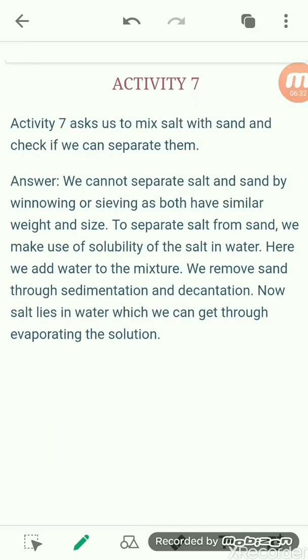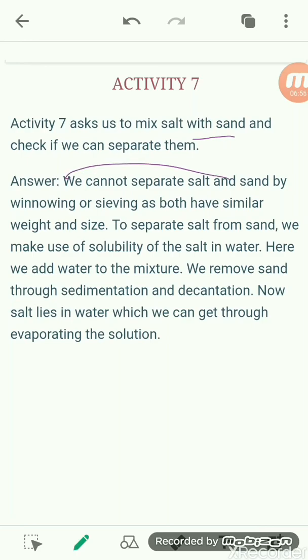Now there are some activities in the NCERT. Let us discuss these activities. So activity 7. Before that we already discussed a few activities, so we will continue with the rest. See here, activity 7 asks us to mix salt with sand and check if we can separate them.